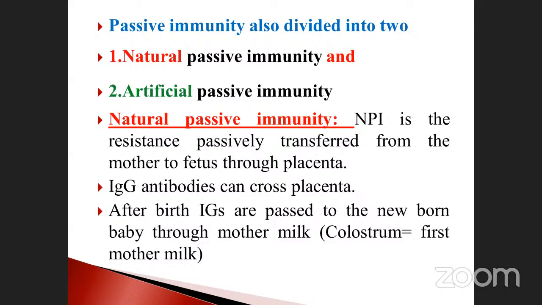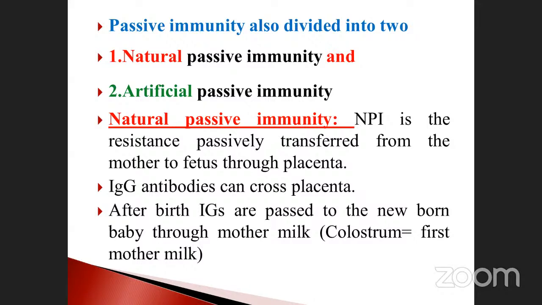Naturally, what is that? The resistance power transferred from mother to fetus through the placenta or umbilical cord. So such type of immunity is called natural passive immunity. Okay. See, immunoglobulin G antibodies can cross the placenta. They may ask the question sometimes, which one of the following can cross the placenta? That time you have to tell immunoglobulin G can cross the